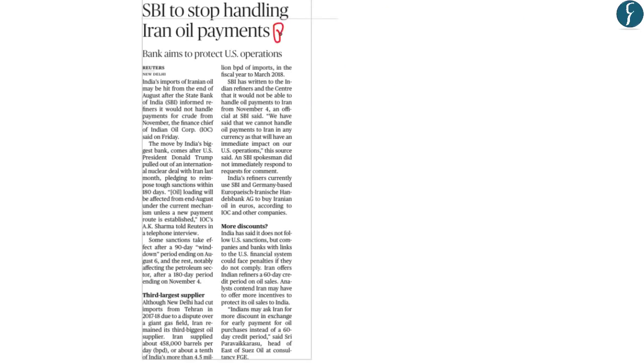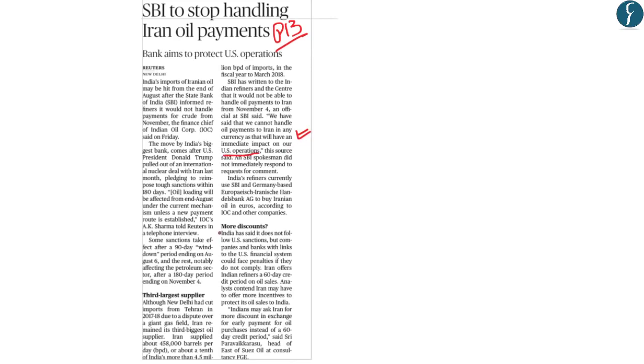Now we have taken this article from page 13. Now the reason this article is in the news is because the State Bank of India has said that it will stop handling Iran oil payments. And the reason is that, as you might know, after the United States withdrew from the Iranian nuclear deal, it reimposed sanctions on Iran. And because of these sanctions, the State Bank of India does not want to trade in any currency with Iran that will impact its US operations.